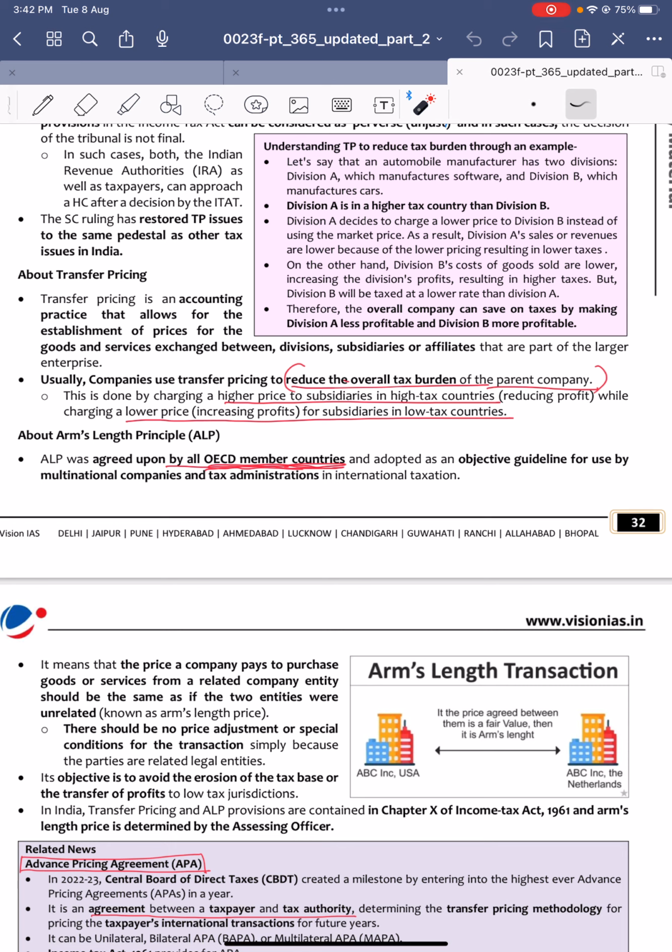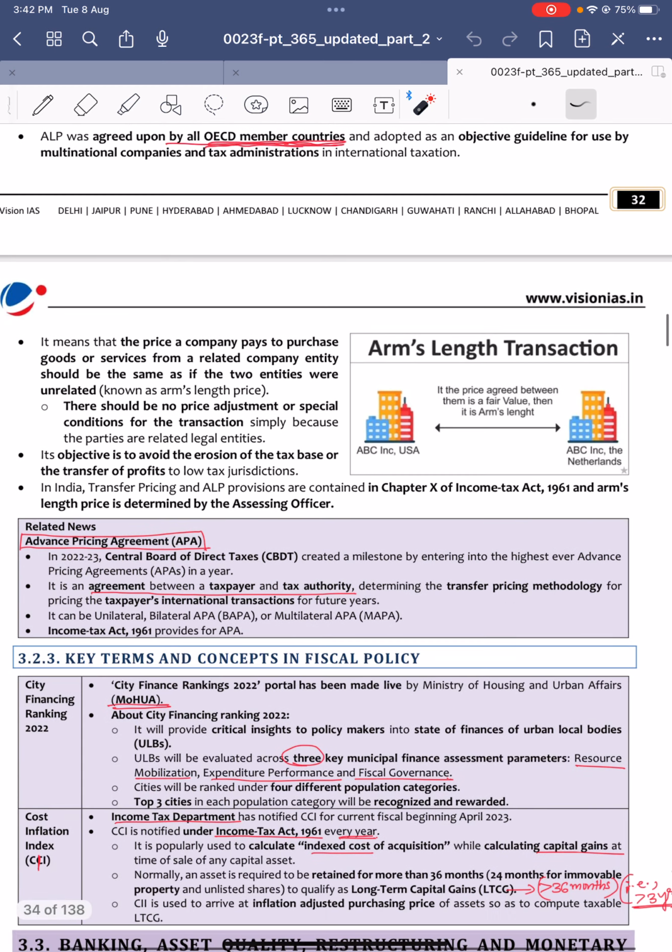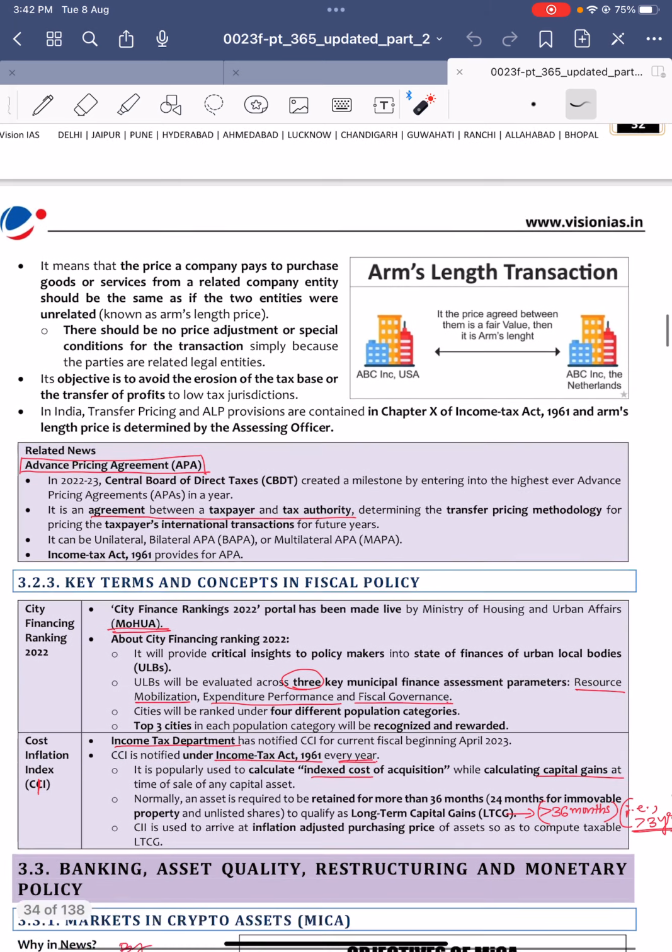So the arm's length price was decided by all OECD member countries. It means the price that a company pays for the purchase of goods and services from a related company entity should be the same as if the two entities were unrelated. Like if there is a company in the USA and another company in the Netherlands, it is nothing but a fair value price. That is arm's length price.